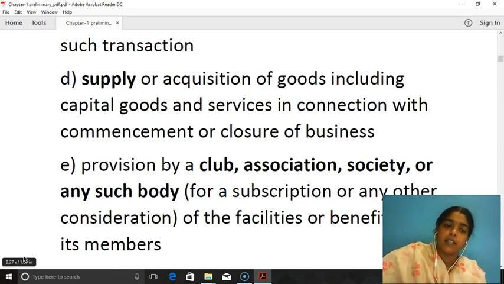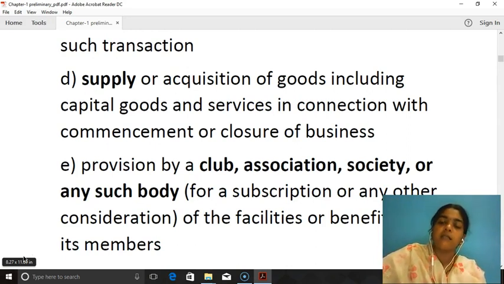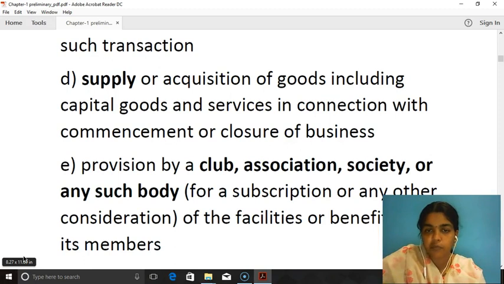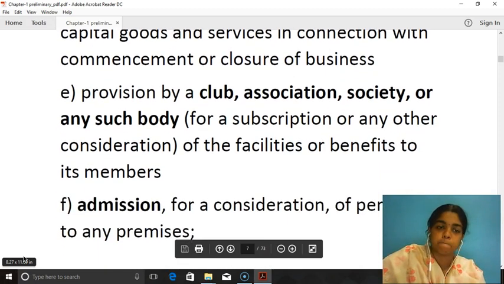So the D clause says supply or acquisition of goods is also within the meaning of business, including capital goods and services in connection with commencement or closure of business, whether at the time of starting business or at the closure of business. So this is point number D.